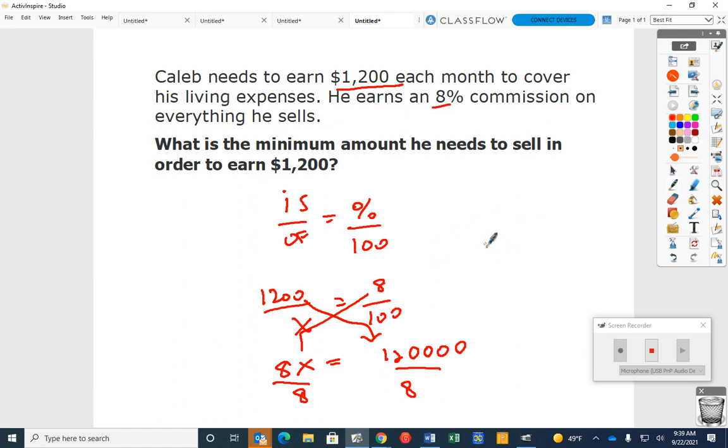Let's see if we get something different. Is it 15,000? Yes. I did get 15,000. All right, so if it's 15,000, would that make sense? He makes 8% commission. He would have to sell $15,000 worth of. Does it say what he sells? He sells cordless extension cords. He has to sell $15,000 worth of cordless extension cords to make his $1,200 each month.